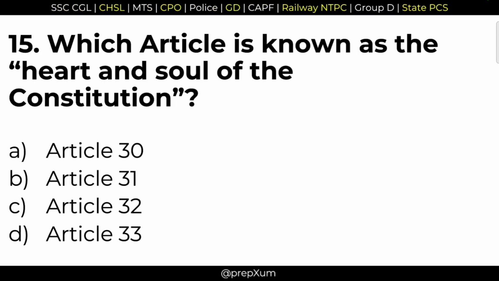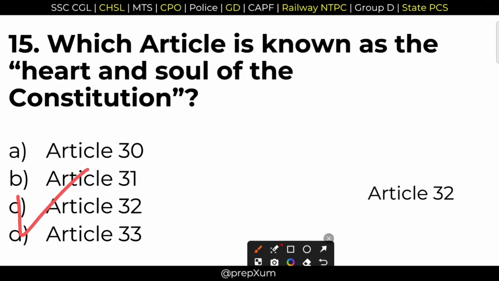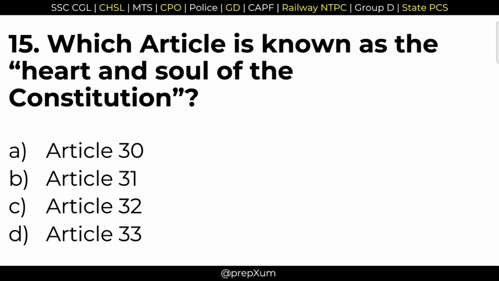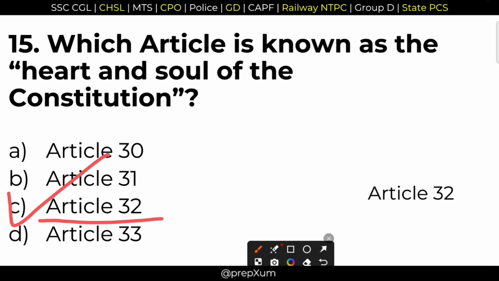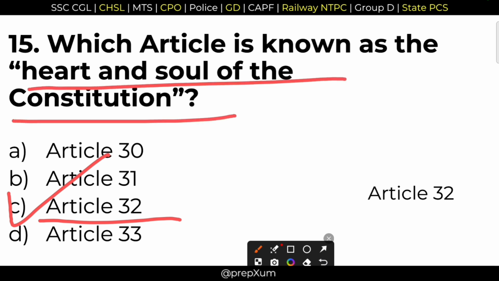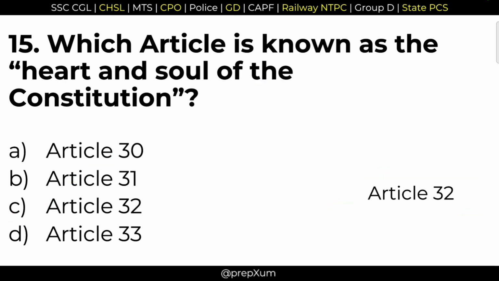15. Which article is known as the heart and soul of the Constitution? Very important question. Option C, 32. Article 32. It is called the heart and the soul of the Constitution. Right answer, option C, Article 32. And who called this? It was Dr. Baba Sahib Ambedkar. Option C is the correct answer here.